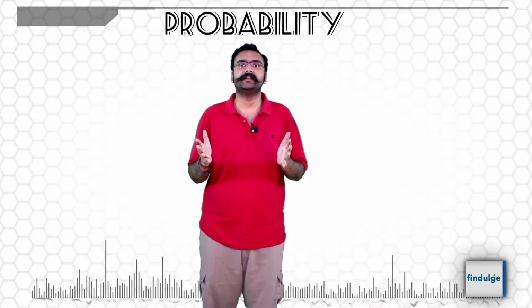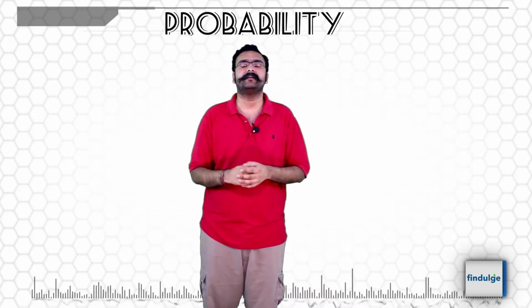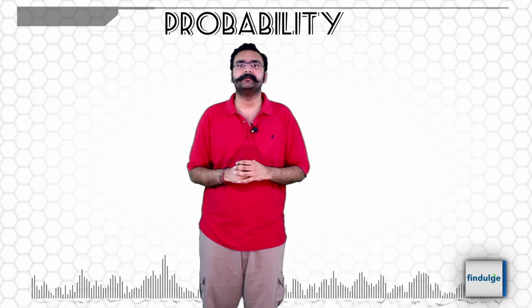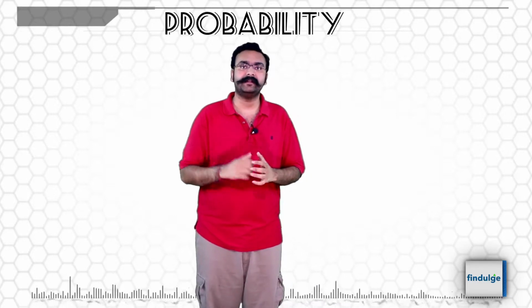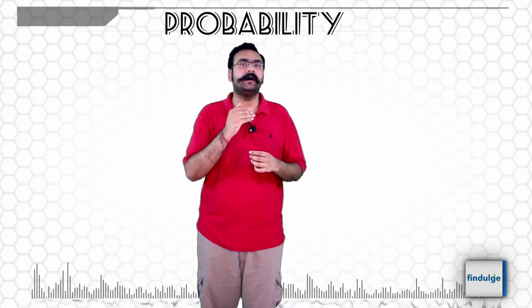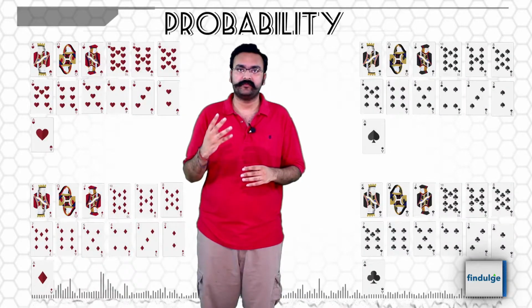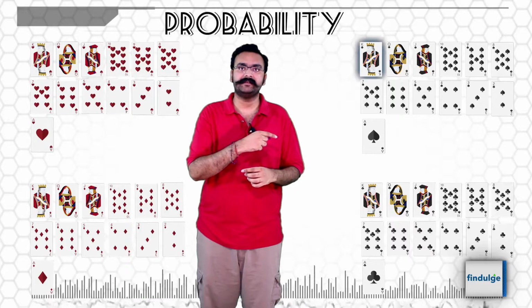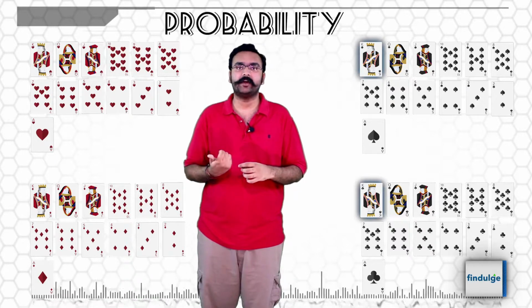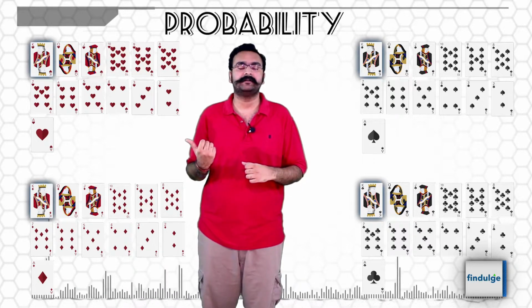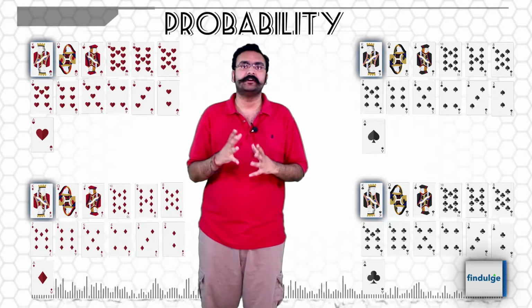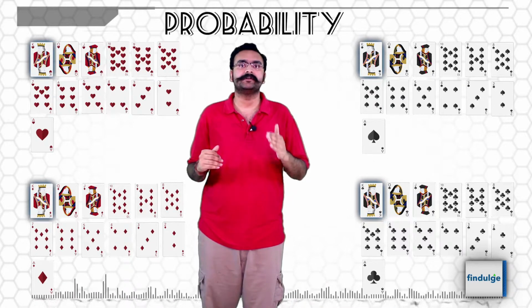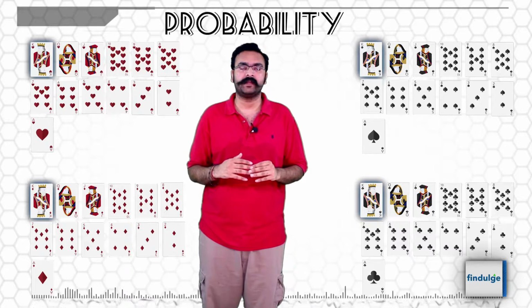Just like we've been doing till now, questions will be like, you draw a card at random. What is the probability of getting a king? How many kings are there? 4. King of spades, king of clubs, king of diamonds, king of hearts. 4 such cases, total cases 52, so 4 upon 52.